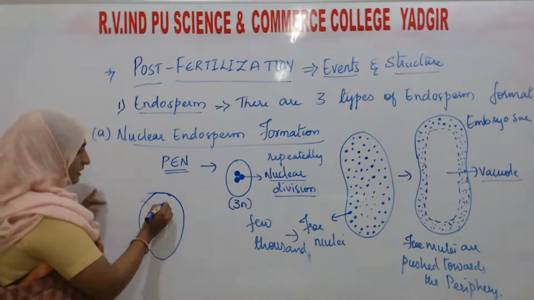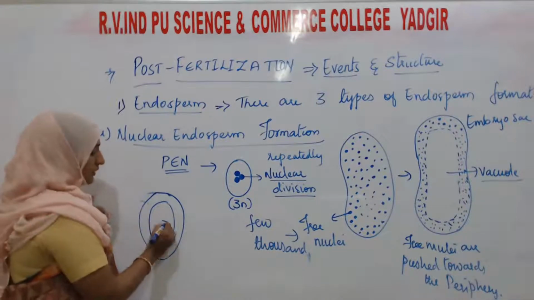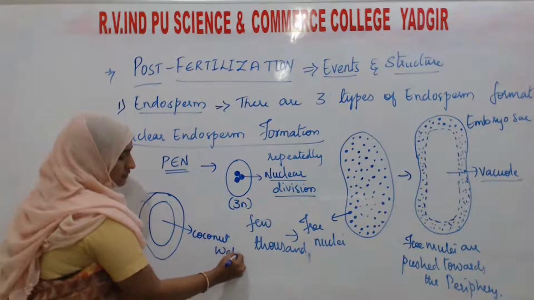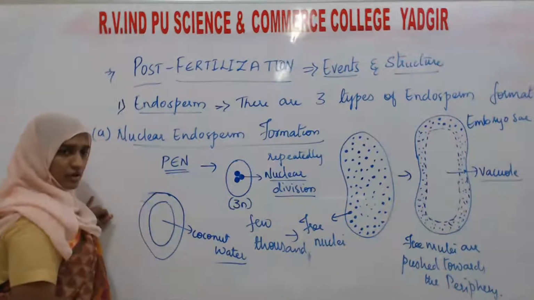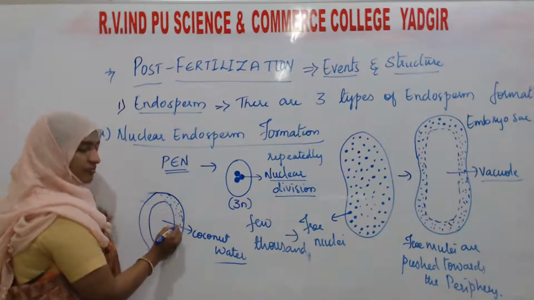In the center there is a large vacuole filled with water, that is the coconut water, and all the free nuclei are present at the periphery.